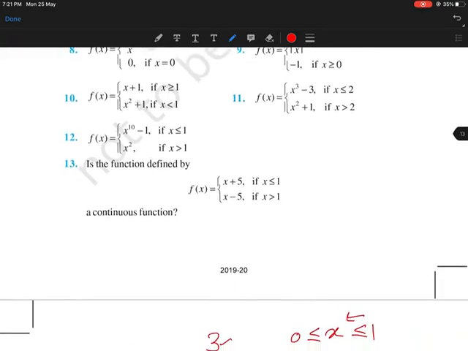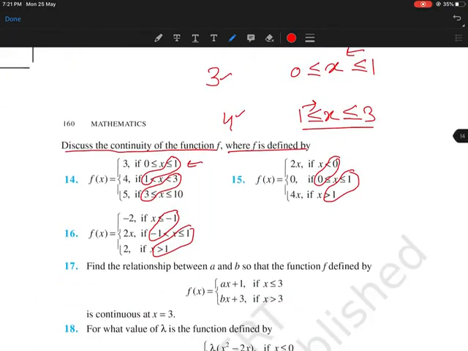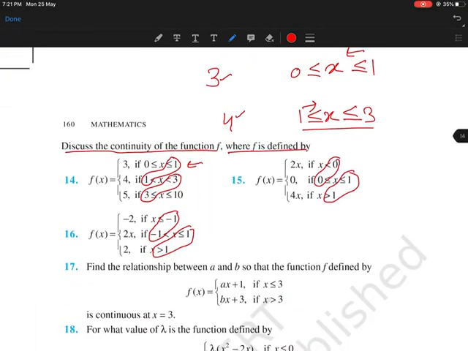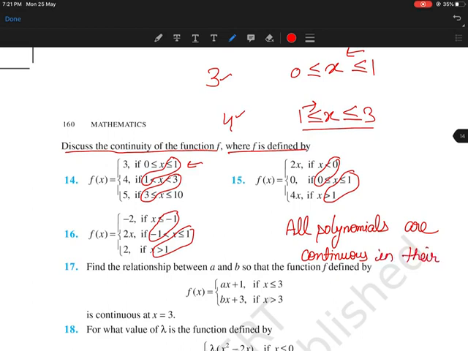Why I am saying this? There is a theorem, you can say. The theorem says that all polynomials are continuous in their domain. If the domain is continuous, then the polynomial will be continuous.